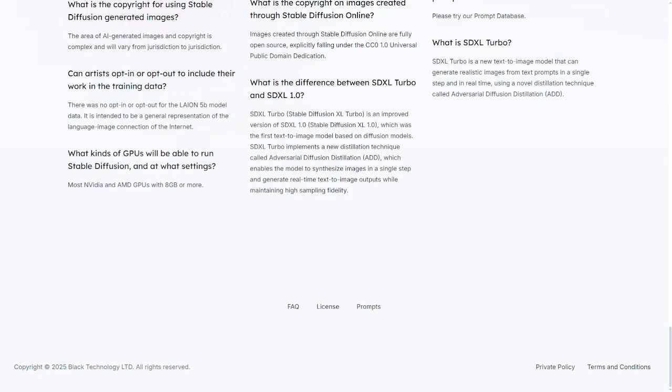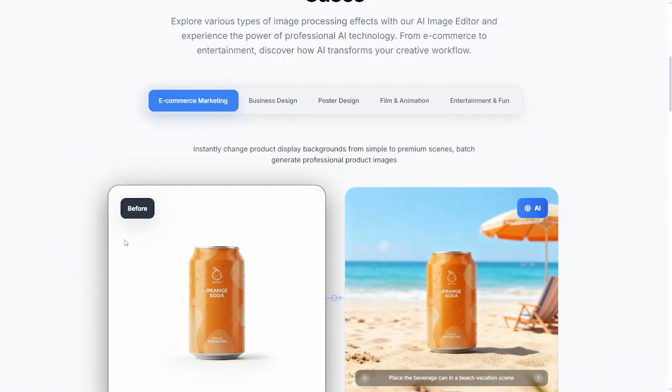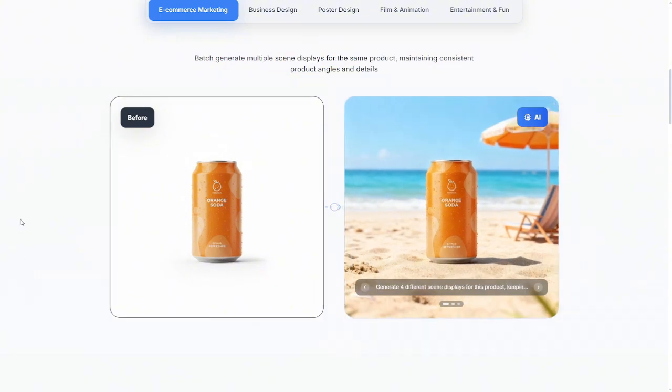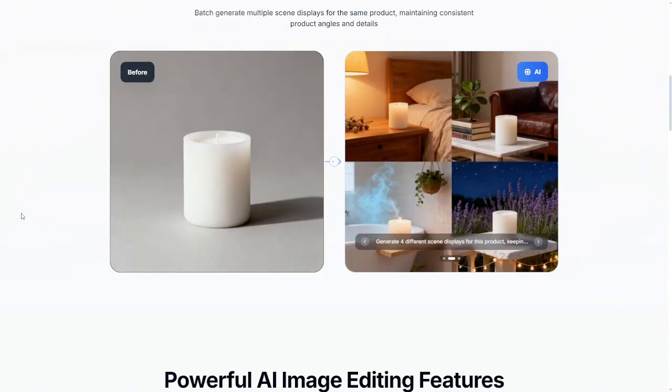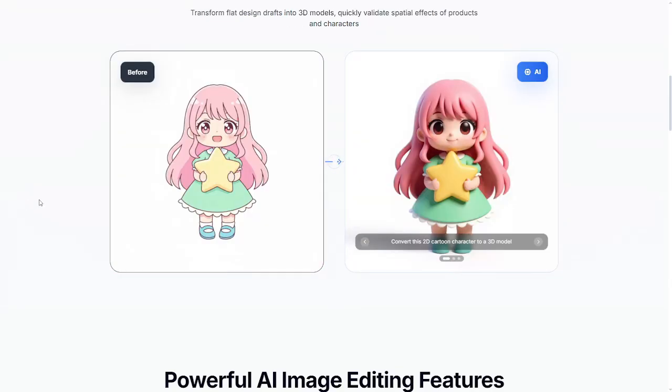This level of control allows creators to build a fully private art pipeline that never leaves their device, which is valuable for client work, corporate environments, or projects that need strict confidentiality. Stable Diffusion also lets you manage licensing in a more direct way.